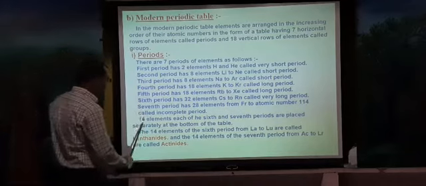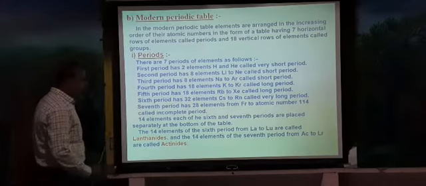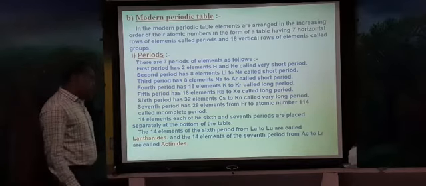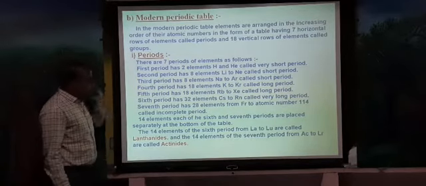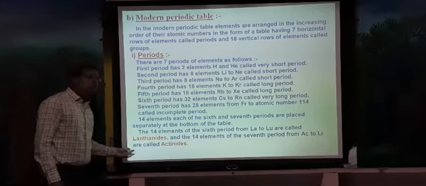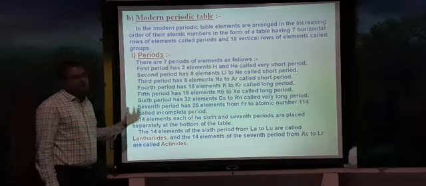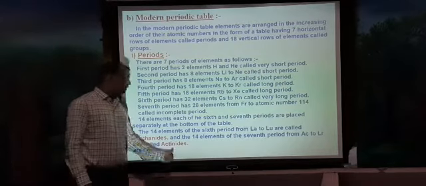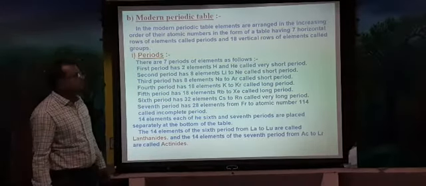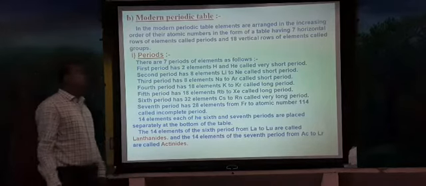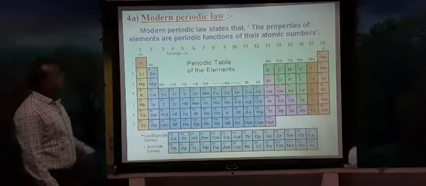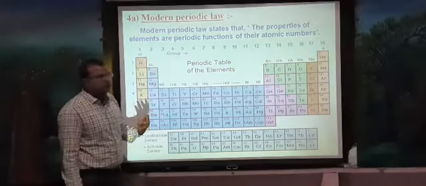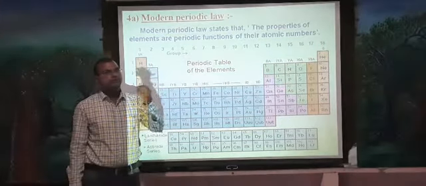Like this, there are 7 periods and 18 groups in this periodic table, and there are separate elements kept below the periodic table. They are called lanthanides and actinides. How has he classified elements? Let us see. Mendeleev classified elements according to the increasing order of atomic masses.